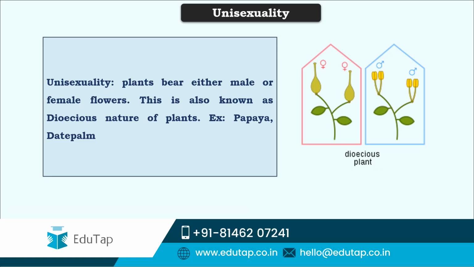As I have mentioned earlier, there are various devices which plants adapt to promote cross pollination, of which one is unisexuality. Unisexuality is nothing but the plant bearing either female flowers only or male flowers only. This is also called dioecious plants, where the plant can be divided into a female plant or a male plant. This leads to only cross pollination, and self pollination is not possible in such plants. Examples are papaya and date palm, where you have female plants and male plants, and based on that they go for cross pollination to produce offsprings.